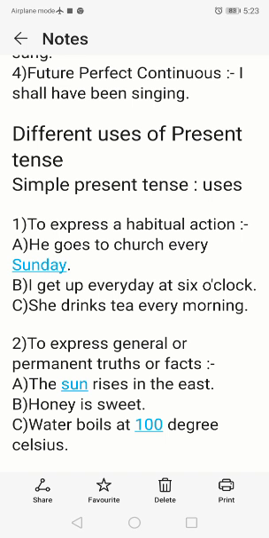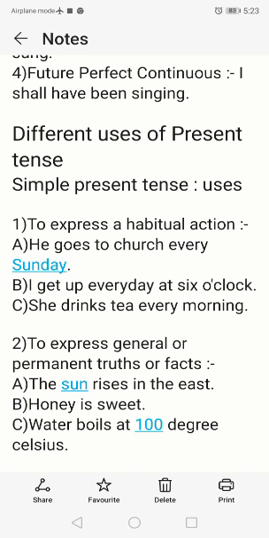It is his routine, his regular action, his habitual action. He used to go to church every Sunday, so it has become his habit. It is a regular occurrence, and to indicate that we have to use the simple present tense. In the same way, I get up every day at 6 o'clock. She drinks tea every morning.